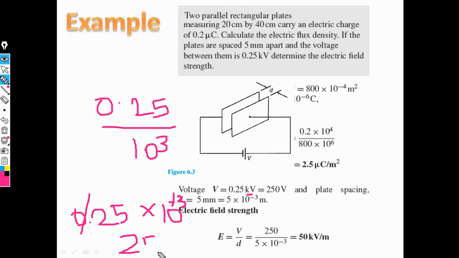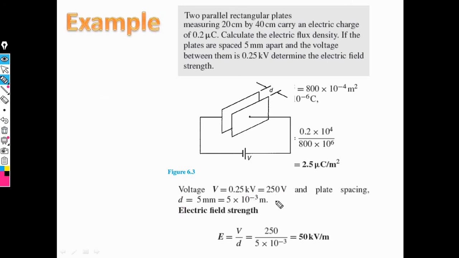That means 0.25 kilovolt is converted into volt, and the obtained value is 250 volt. Then this value is put here. The distance is 5 mm, converted into meter as 5 into 10 raised to minus 3. Then we obtain the electric field strength, that is 50 kilovolt per meter.